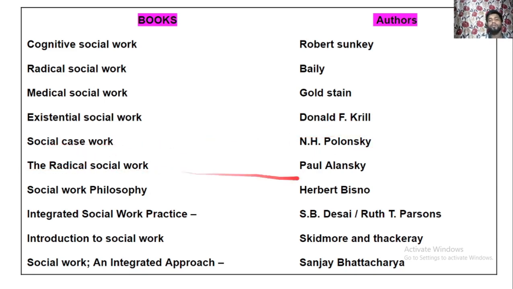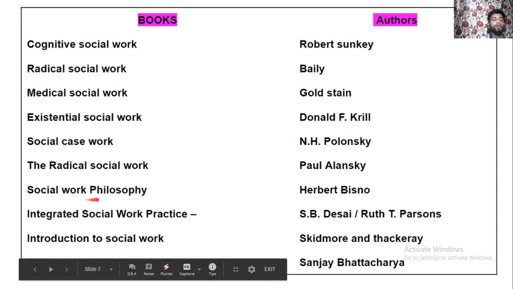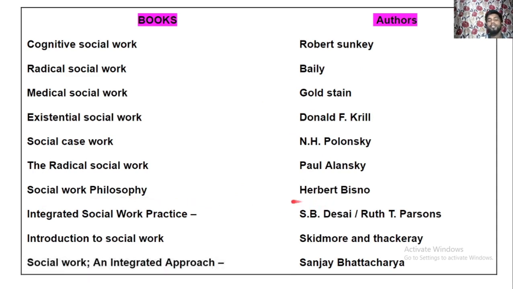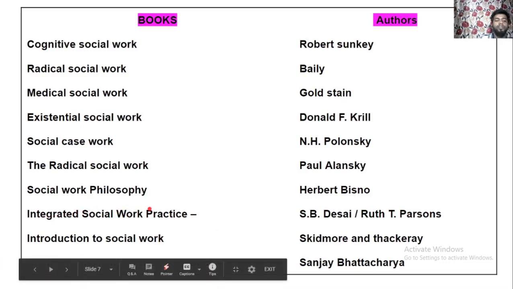Radical Social Work is written by Paul Alinsky. So there is a difference: Radical Social Work and only Radical Social Work. So remember, there is a difference. You have to find it out during the exam, if they ask. The Social Work Philosophy is written by Herbert Bisno.